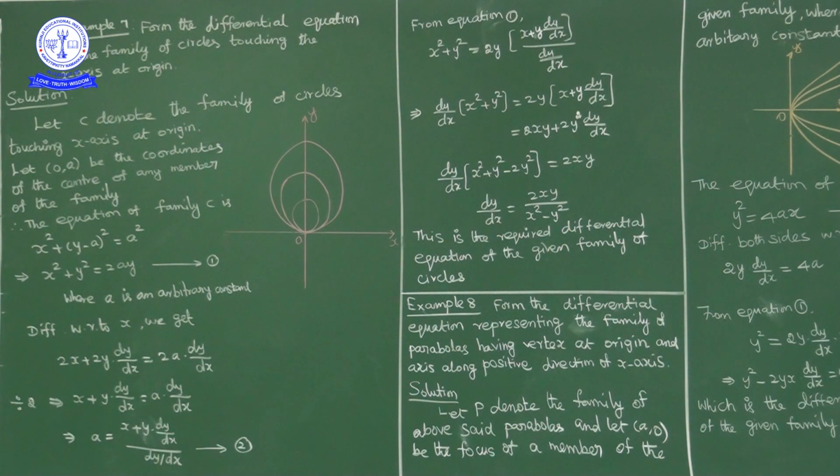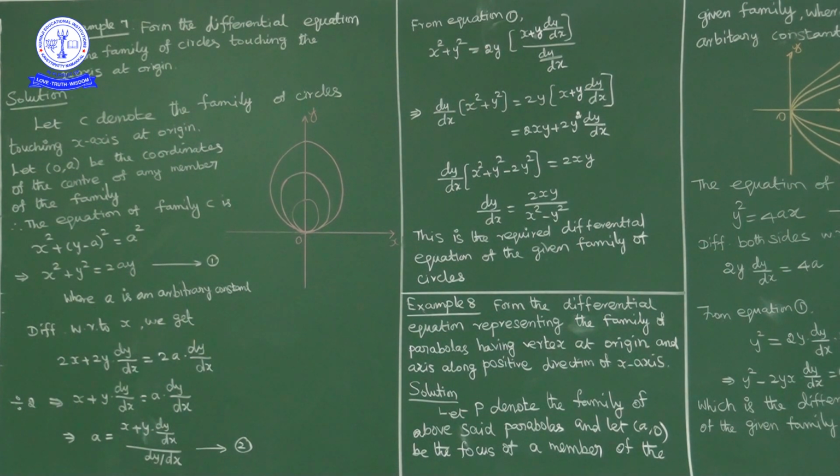Now what is the question here? Form a differential equation of family of circles touching x-axis at origin. Family of circles touching x-axis at origin means the center is on the y-axis. Center 0 comma a and radius is a units. So the family of circles is x square plus y minus a whole square is equal to a square. Here the arbitrary constant is a. By expanding, we get x square plus y square plus a square minus 2ay is equal to a square. Cancelling on both sides, x square plus y square is equal to 2ay. So here the arbitrary constant is a.